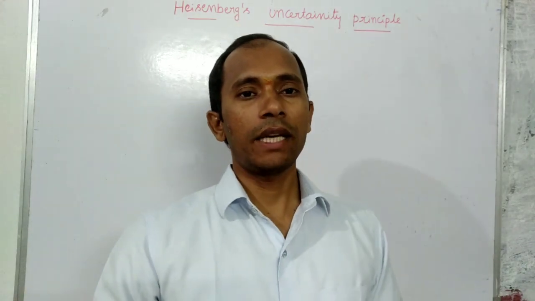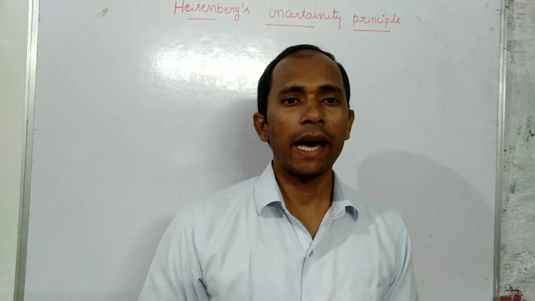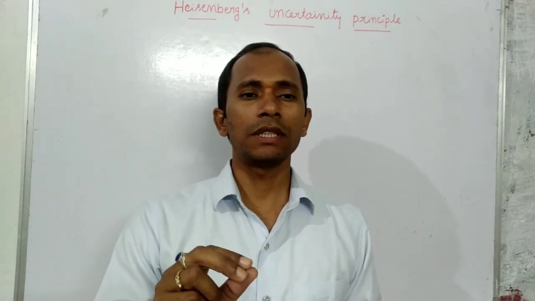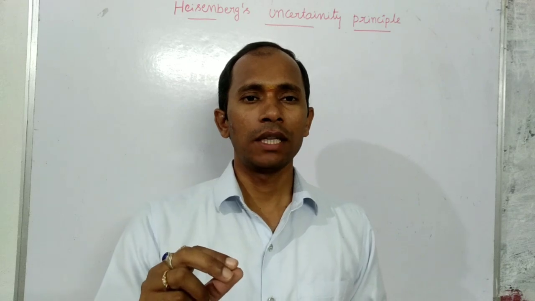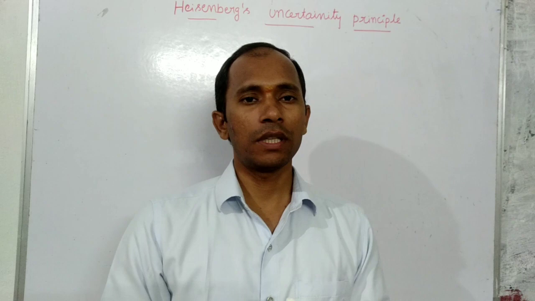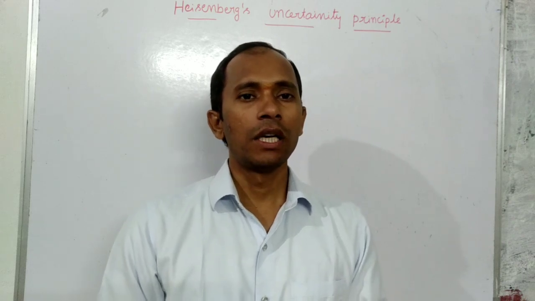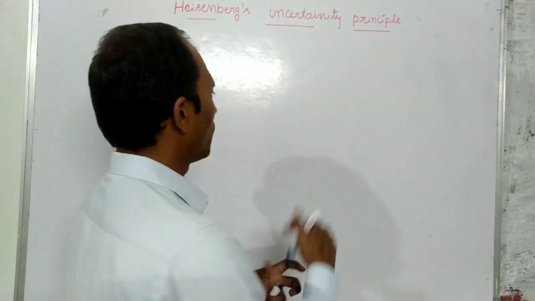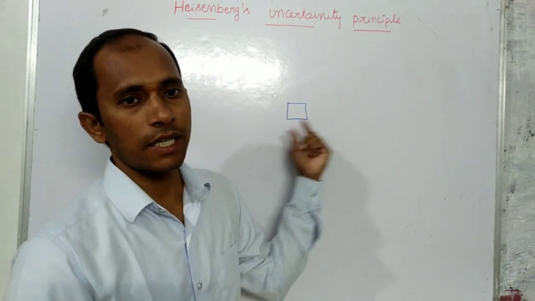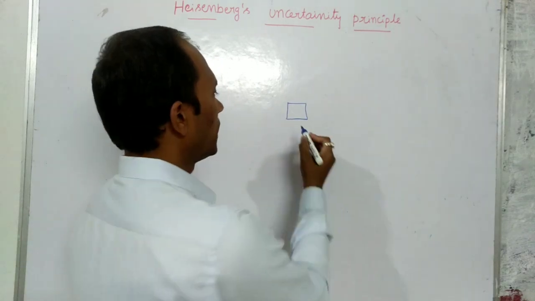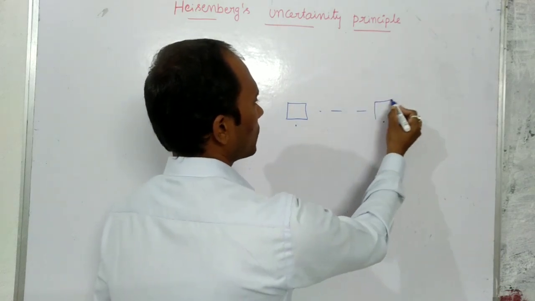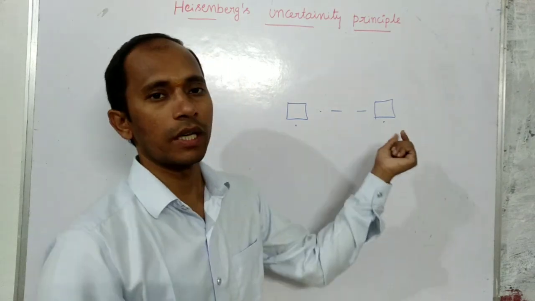Now, Heisenberg is a scientist who identified a problem in measuring some physical quantities. What he observed, for example, let's say you take a train. Now it is changing its position, starting from this point and traveling to reach this point.